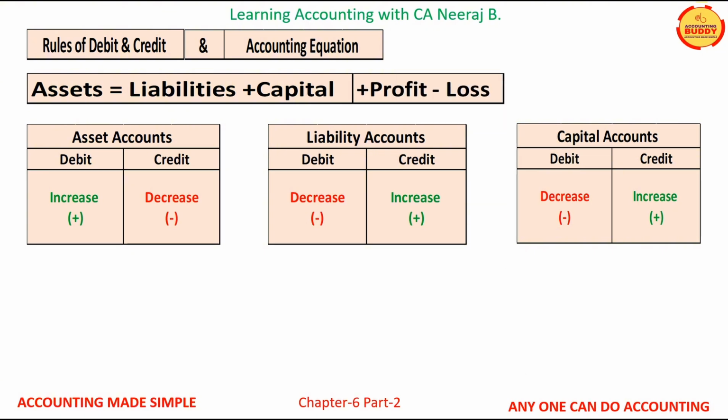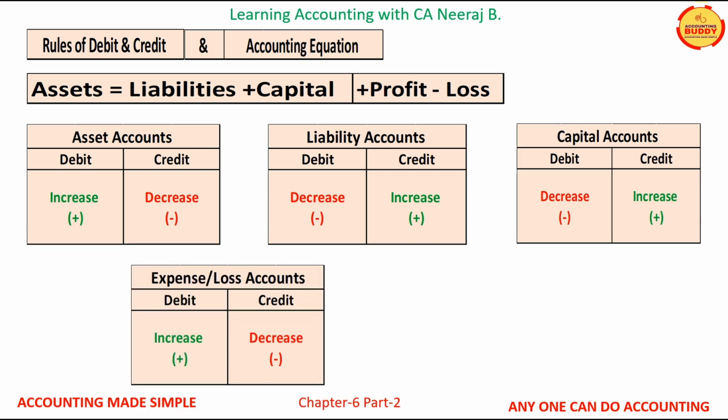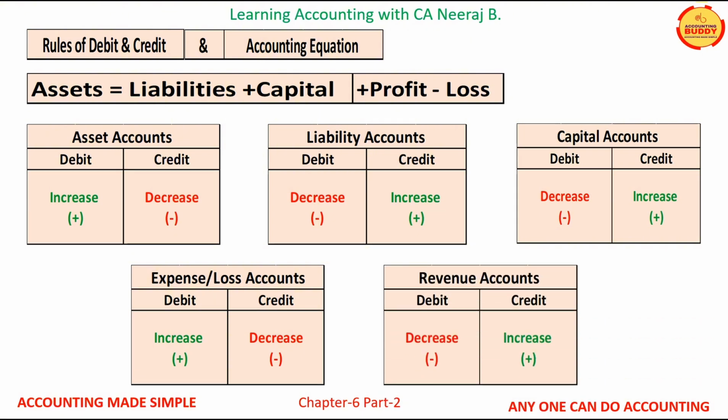Profit earned and loss incurred increase or decrease the owner's equity. Therefore, for expense and loss accounts, debit these accounts when they increase and credit these accounts when they decrease. For revenue accounts, debit when revenue decreases and credit when revenue increases.